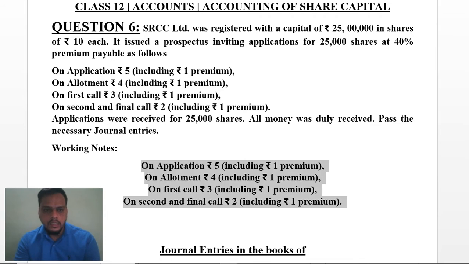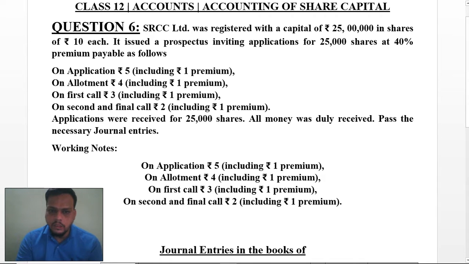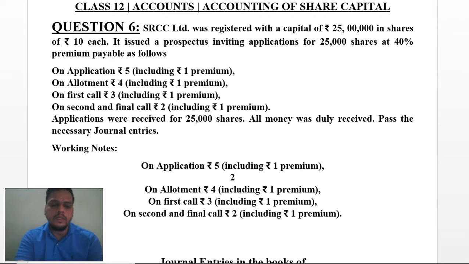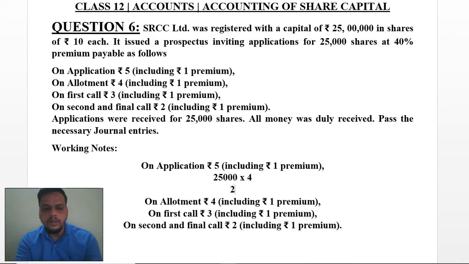First of all, it has been said that on application you have to receive 5 rupees. So on application I'll do 25,000 multiplied by 4 and 25,000 multiplied by 1. This much amount has to be received on application. The total of that will be concluded as 5 rupees.